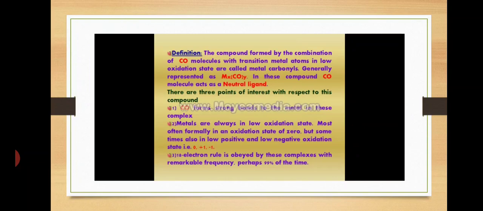The compound formed by the combination of CO molecules, here CO means carbonyl molecules, with transition metal atoms in low oxidation state are called metal carbonyls. Generally, these metal carbonyls are represented as M(x)(CO)(y). In this compound, CO molecules act as neutral ligands.